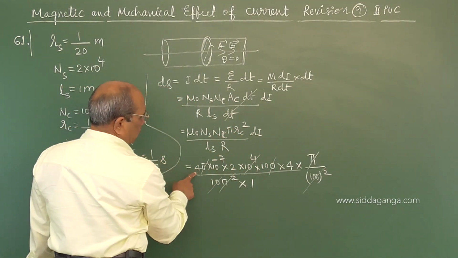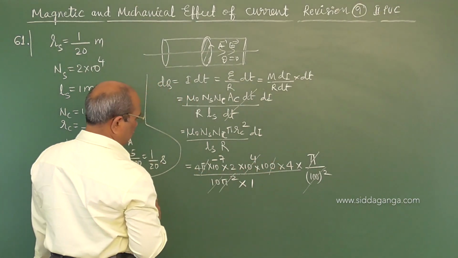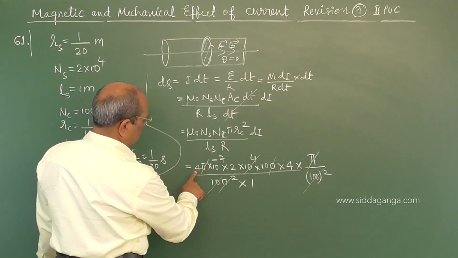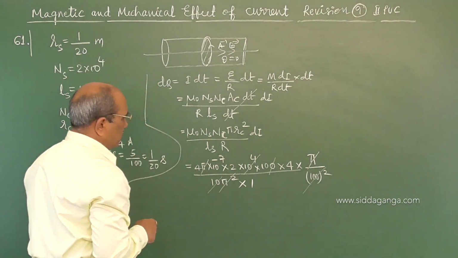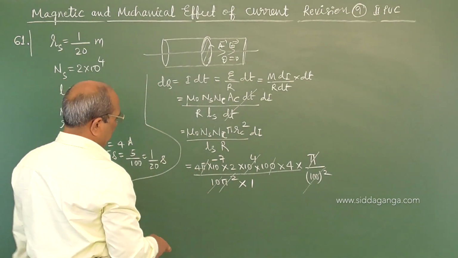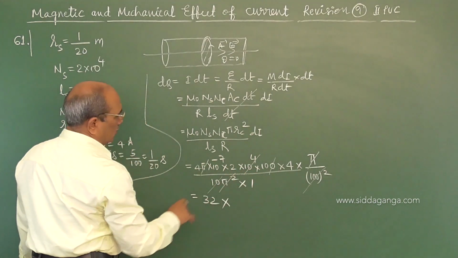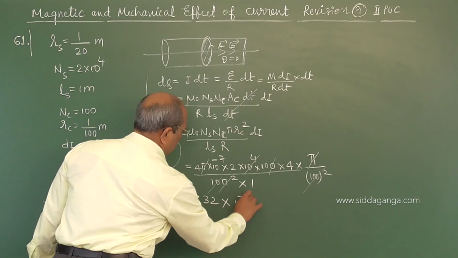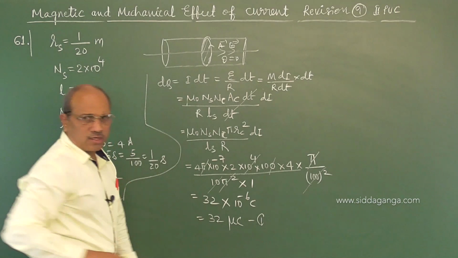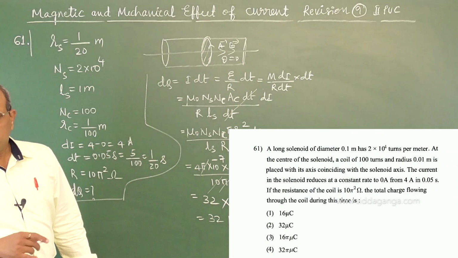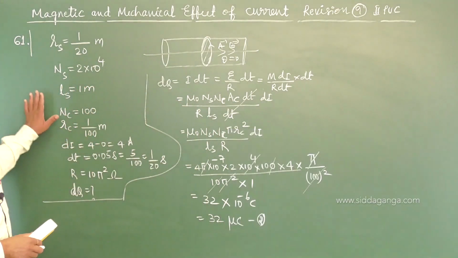So if you take 4 2s are 8, 8 4s are 64. 2 into 100. Resistance is pi r square 4. 32 into 10 power minus 6 coulomb, or 32 microcoulomb. Option number 2, 32 microcoulomb is the second option. So I hope you have followed here.